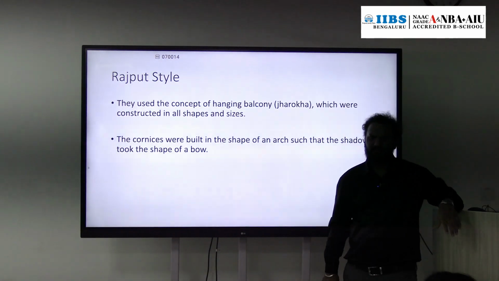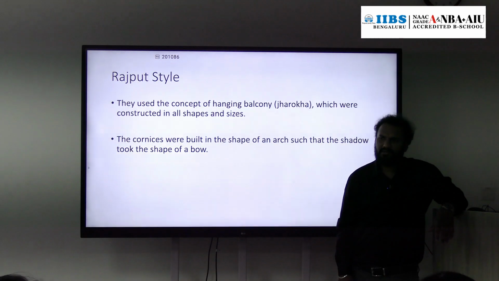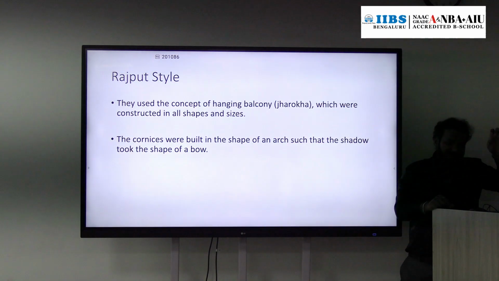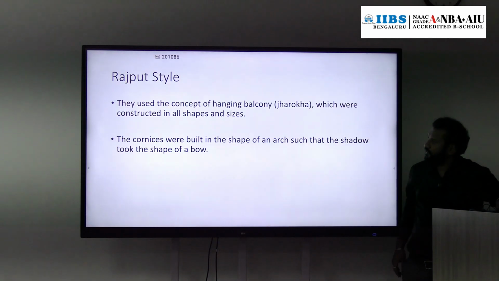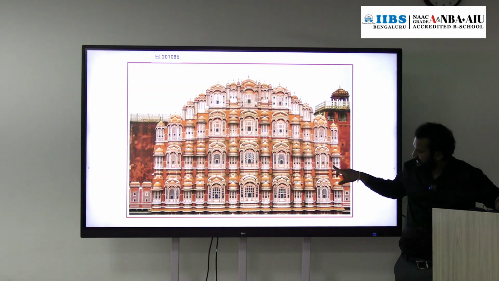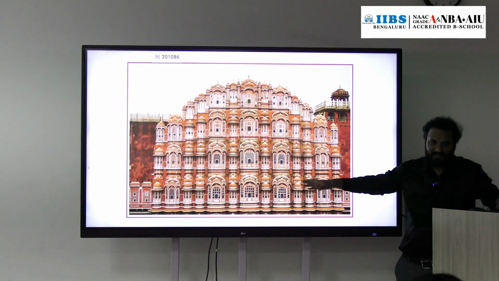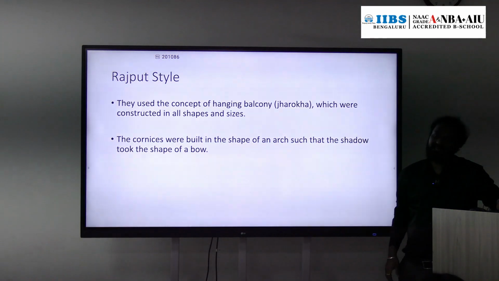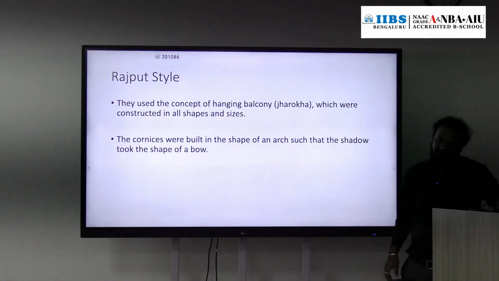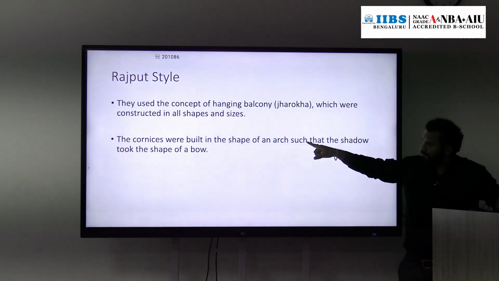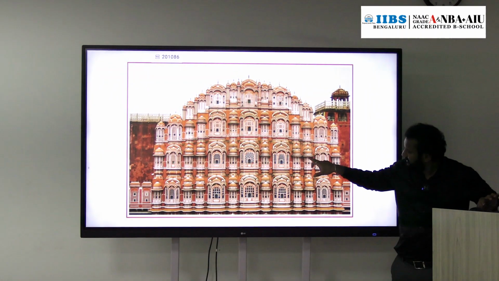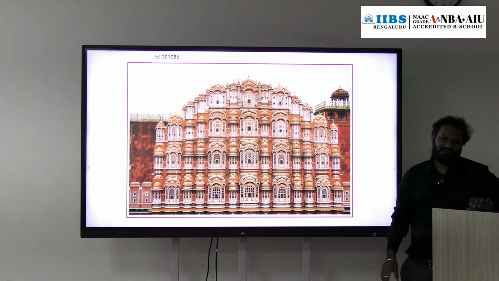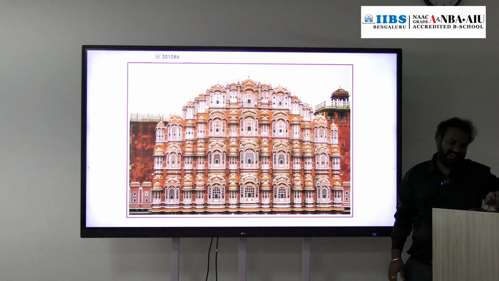Then Rajputana, contemporary to Mughal architecture. Mind the difference. See here, they have used the concept of the hanging balcony, the jharokha. See, hanging balconies are there, right? Like this. This is Hawa Mahal, Jaipur. So this Rajput style introduced the hanging balcony, the jharokha system. And the cornices are in an arch shape here. That is the contribution to Rajputana architecture.